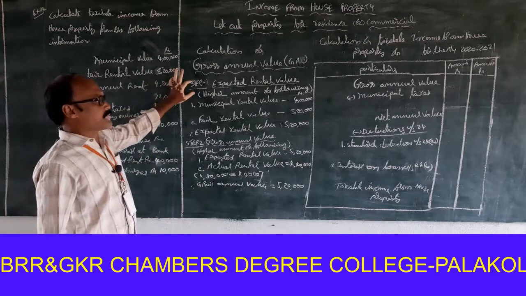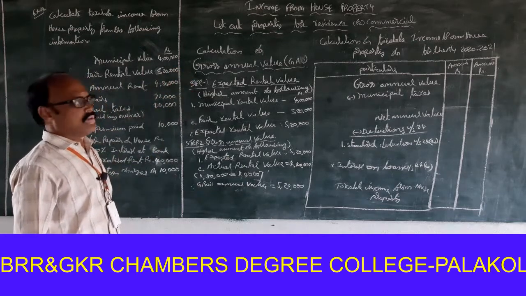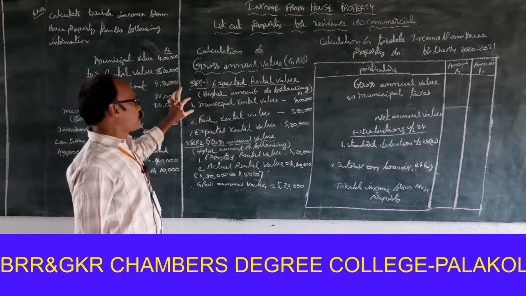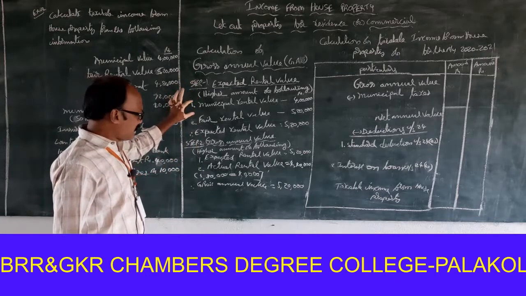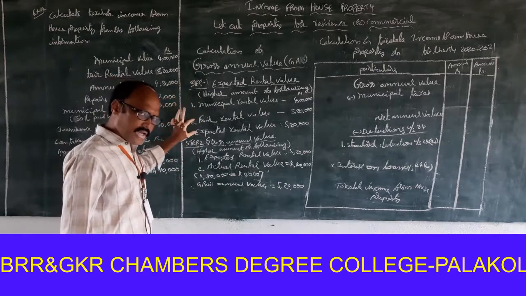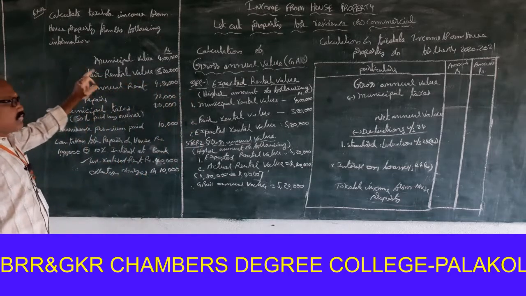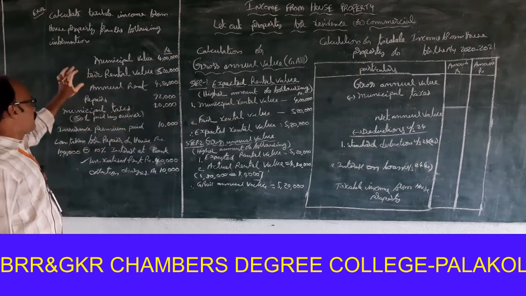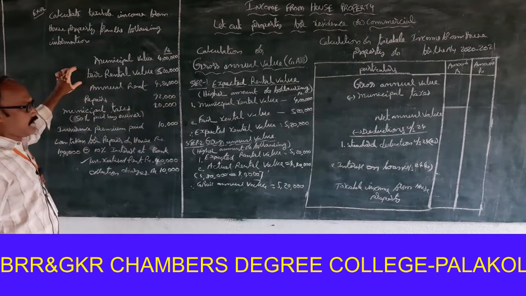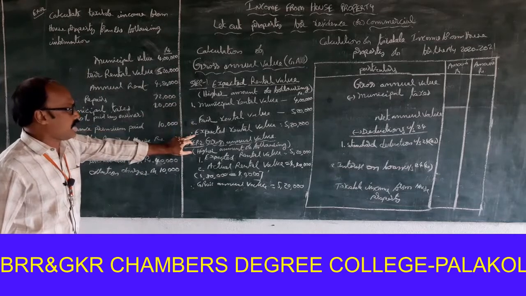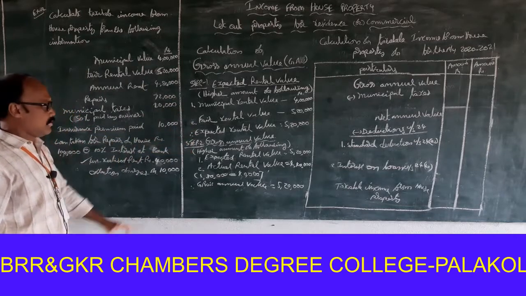Step 1, expected rental value. Expected rental value is equal to the higher of municipal rental value and fair rental value. Municipal rental value is 4 lakhs. Fair rental value is 5,20,000. Expected rental value is the higher amount, 5,20,000.